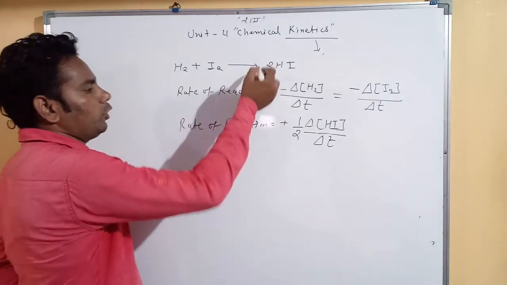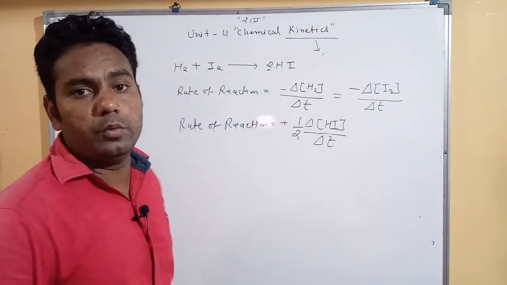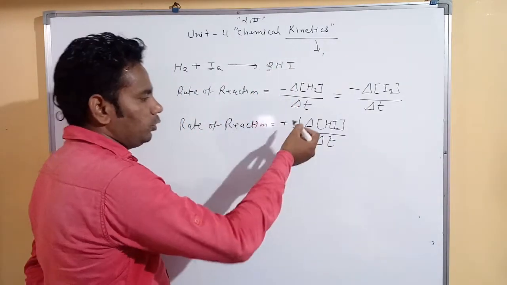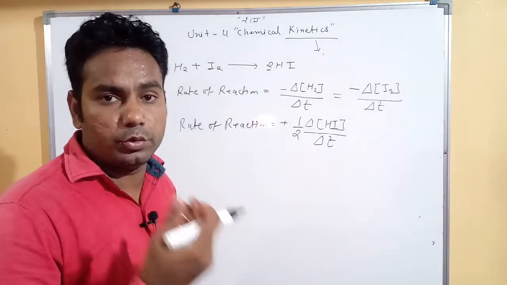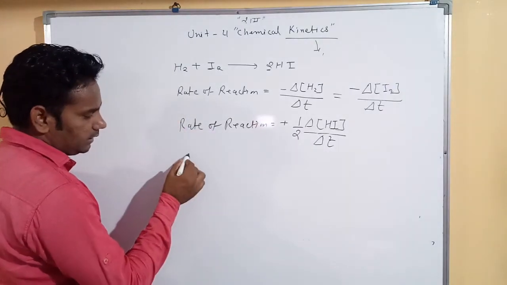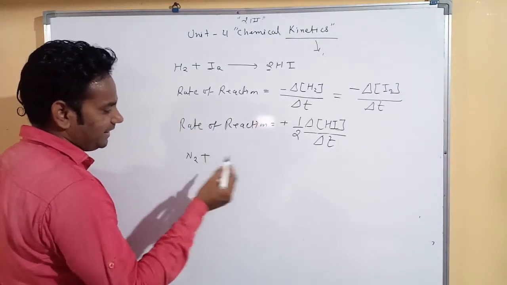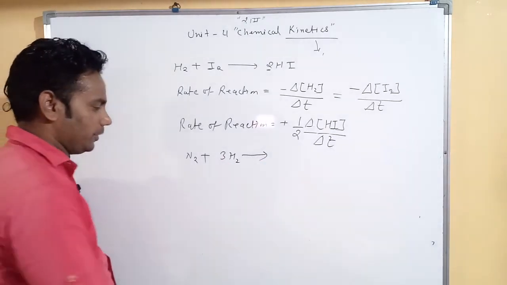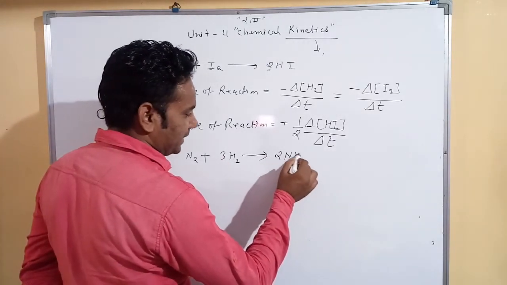For every number of molecules we use 1 by the number of molecules. Here 2, so we use 1 by 2. Here 3, so we use 1 by 3. One more reaction: our common reaction, N2 plus 3H2, the Haber process for formation of ammonia, 2NH3.